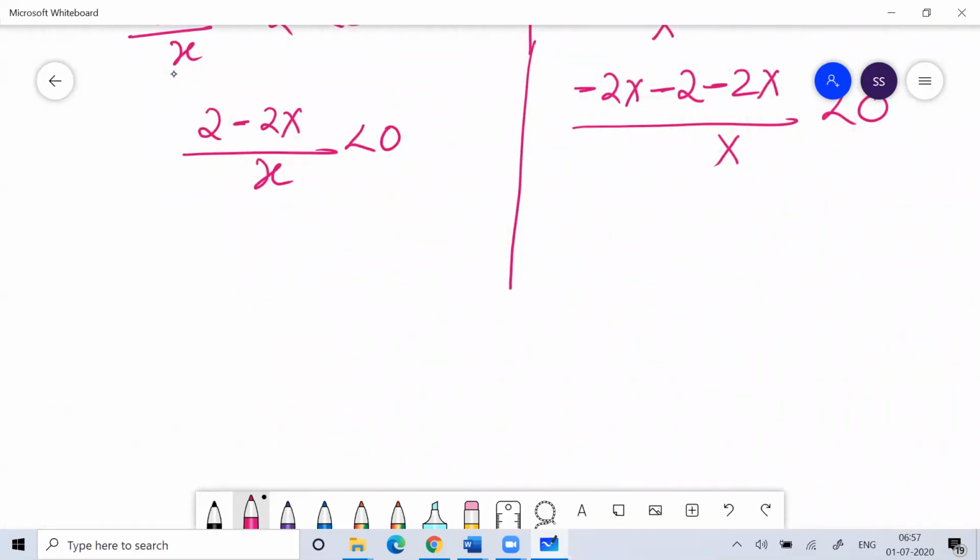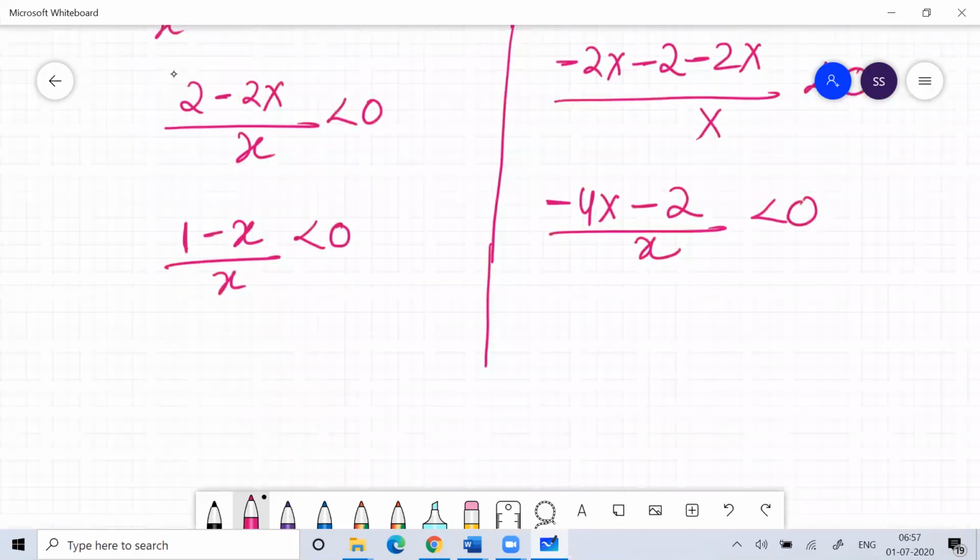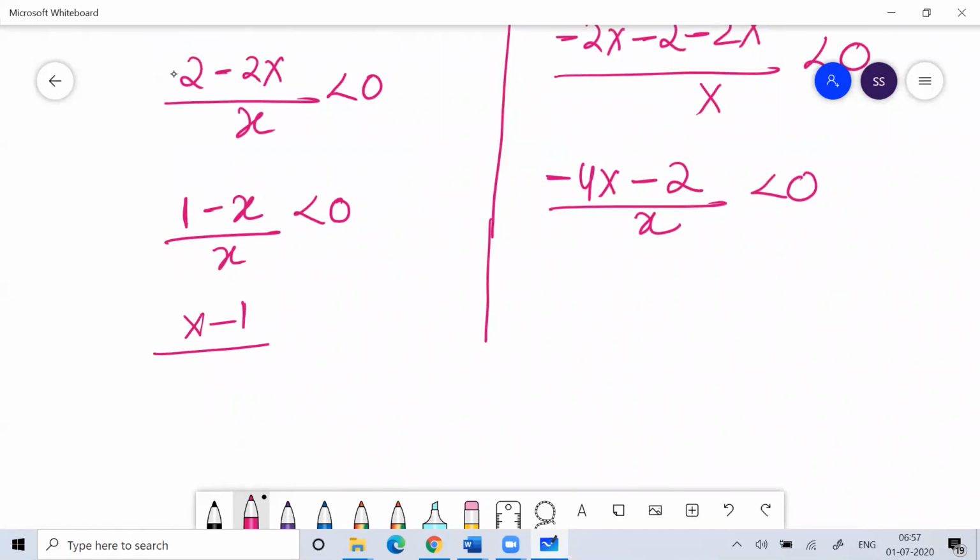So if I take 2 common, this can be 1 minus x by x less than 0. This is minus 4x minus 2 by x less than 0. So I can write this as x minus 1 by x is greater than 0. This I can write if I take minus 2 outside: this is 2x plus 1, divided by x, greater than 0.